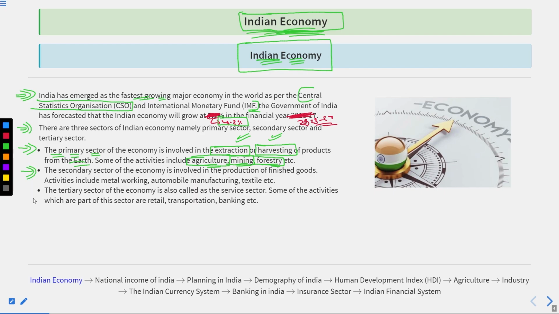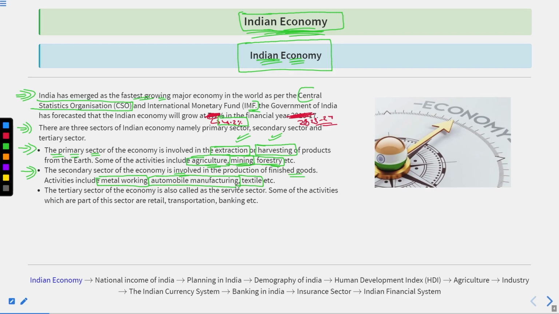Thereafter, the secondary sector of the economy. The secondary sector of the economy is involved in the production of finished goods. Activities include metalworking, automobile manufacturing, textiles, etc. Here is a little change that we could make: the secondary sector includes finished goods, but does not always depict finished goods. What I'm saying is, the secondary sector includes finished goods, but not always only finished goods. They may even have intermediate goods.